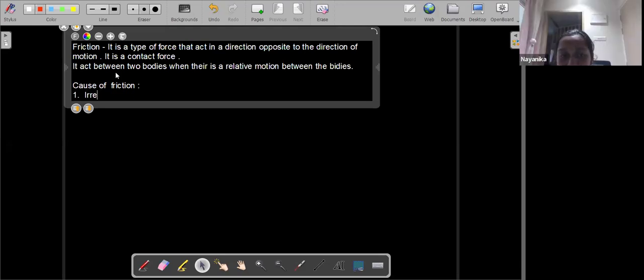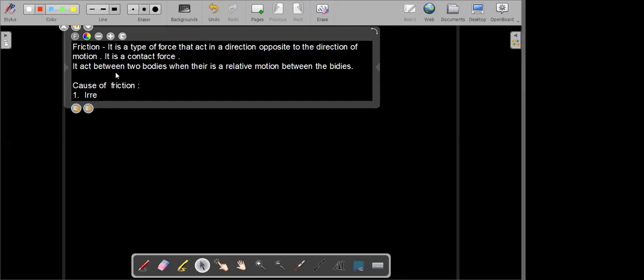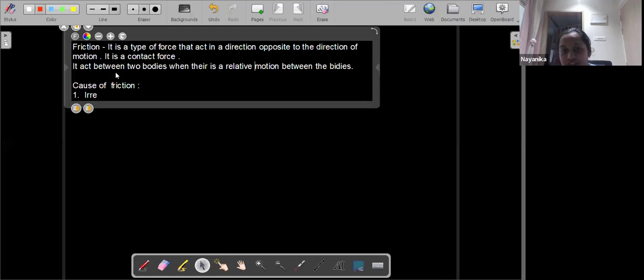What is the last word, sir? It acts between the two bodies when there is a relative motion between the two bodies. Sorry for the spelling over there. Yes, sir, I did not understand. Sorry, I thought it was some terminological word.